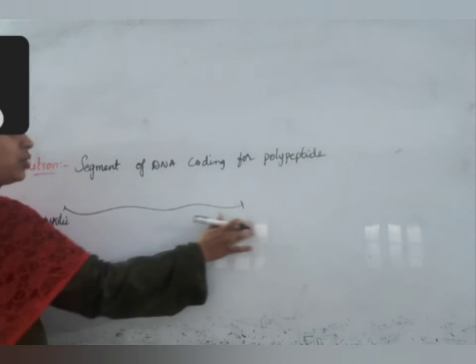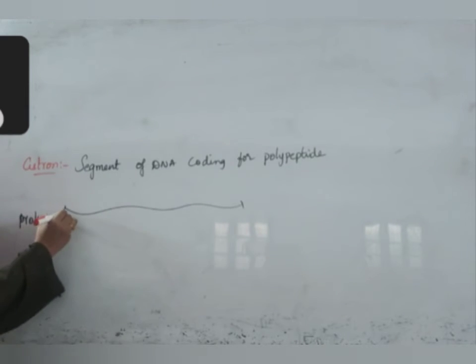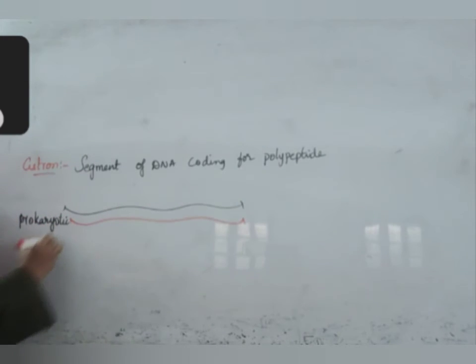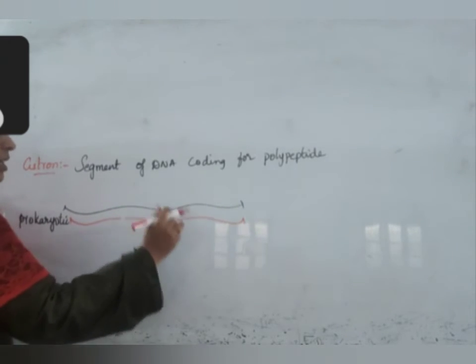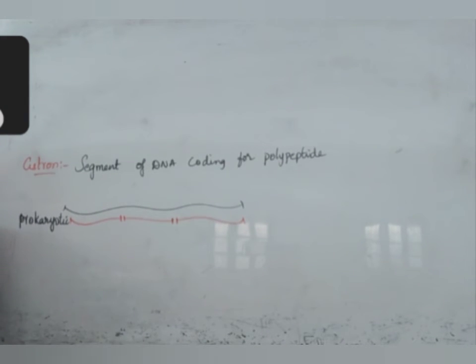this complete segment of DNA, which is called a cistron, will produce mRNA, and from mRNA, this is the protein that is produced. This protein does not act as a single protein, but it will split in the middle to act as 3 or 4 different proteins.